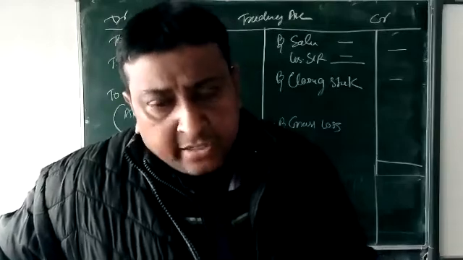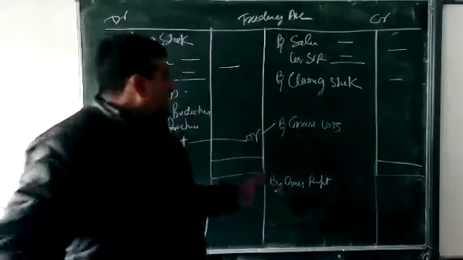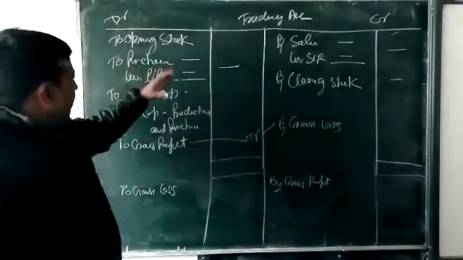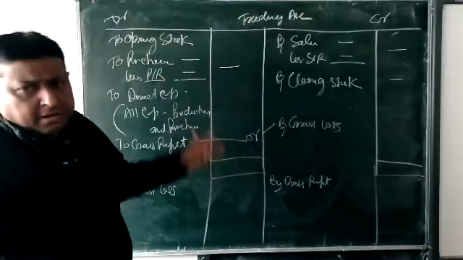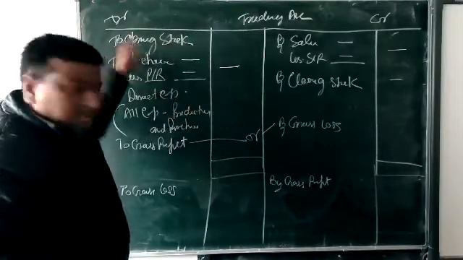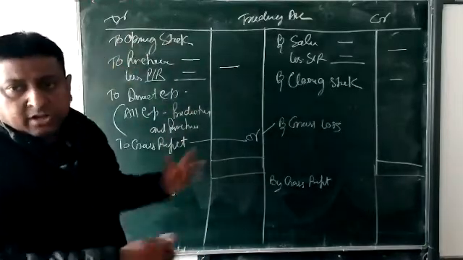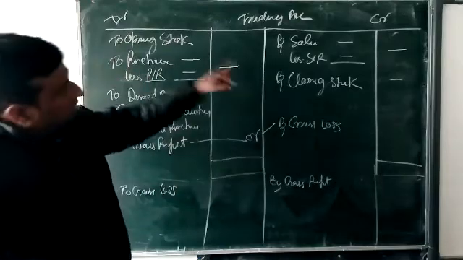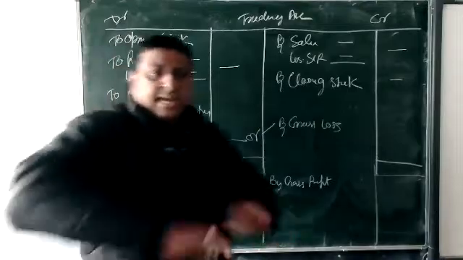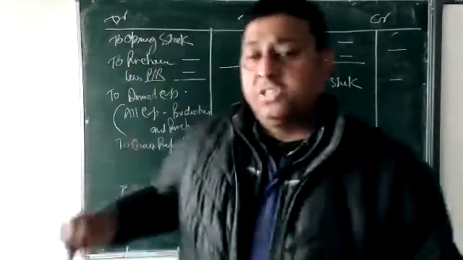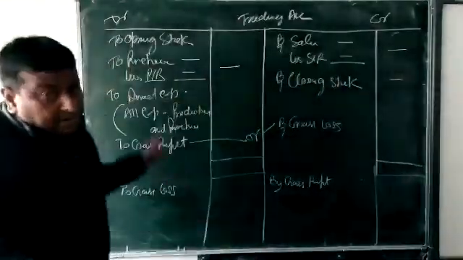Is the trading account clear? If you have any problem, just see it again. Opening stock is set in every question, maximum. If not given, you do not show it. Purchase, if it is given in the question, then you show it. Return, sales return, closing stock, these all come in every trading account. Only we have to search for the direct expense.